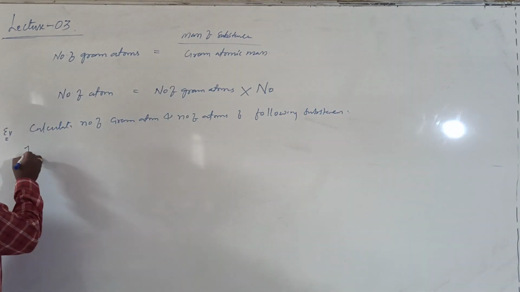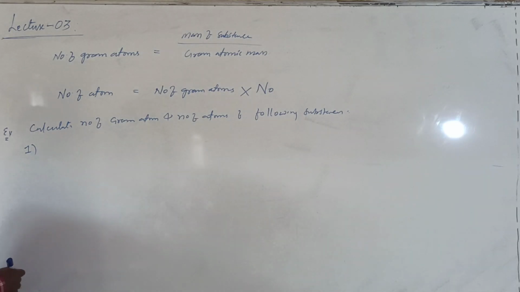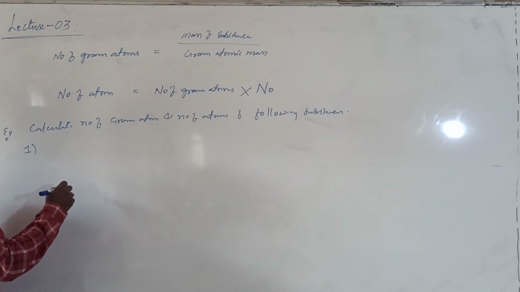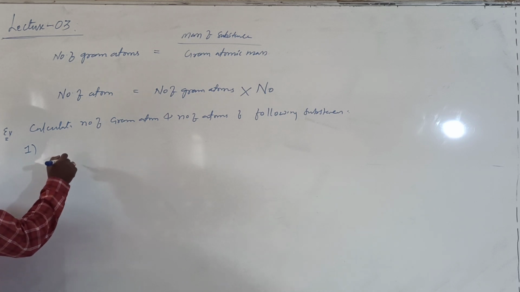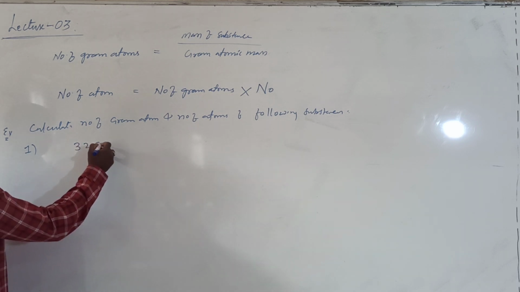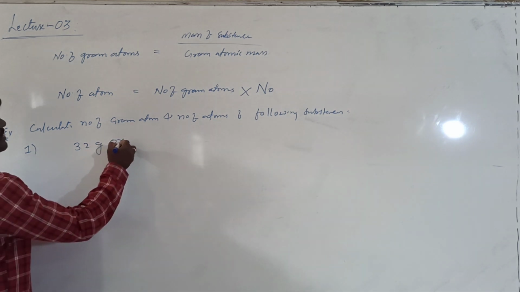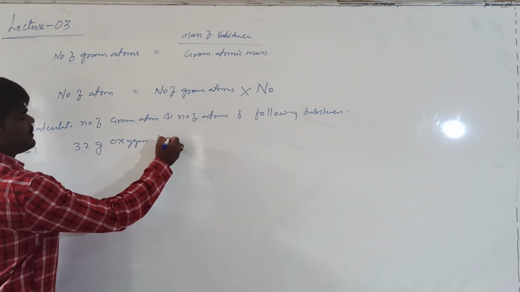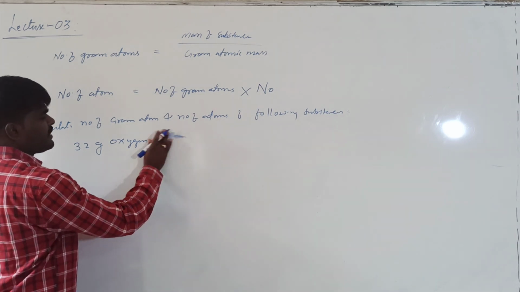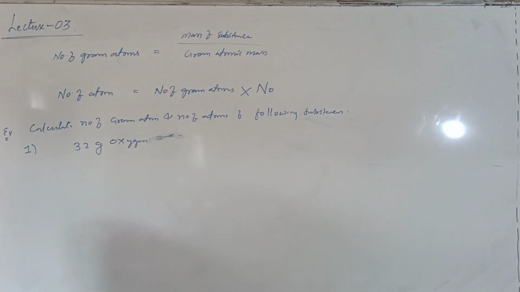For example, let us take we have 32 grams of oxygen. In 32 grams of oxygen, find out the number of gram atoms as well as the number of atoms. Right? 32 grams of oxygen.